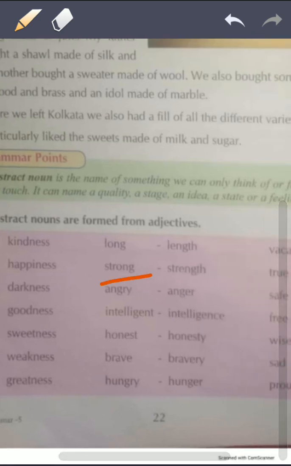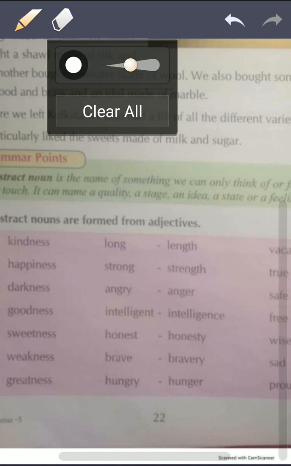Then strong. He is a strong person. So what will we call strong? It is a defining word, so it will be an adjective. Then strength.